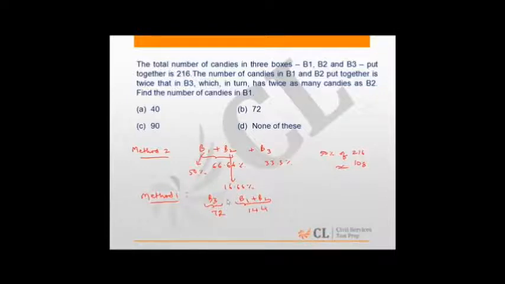Now if B3 is twice as much as B2, this must be 36, hence B1 must be equal to 108. Very similar to the original method that is given, but it's just that we are skipping the variable x in solving this question.